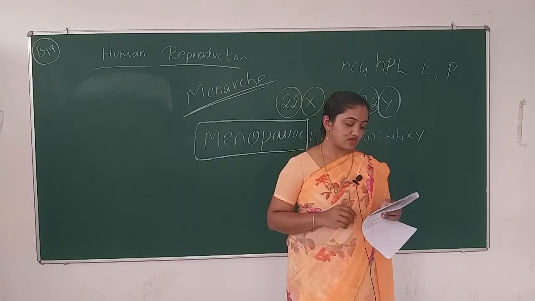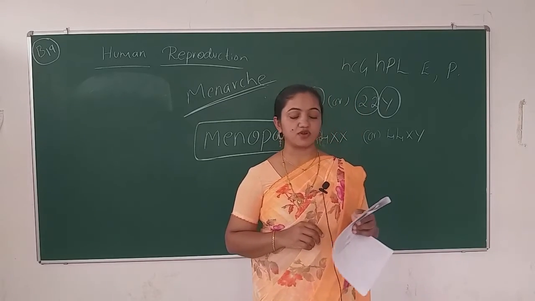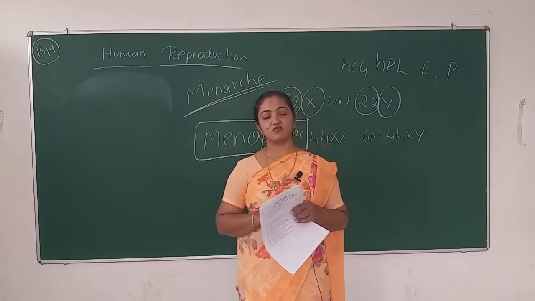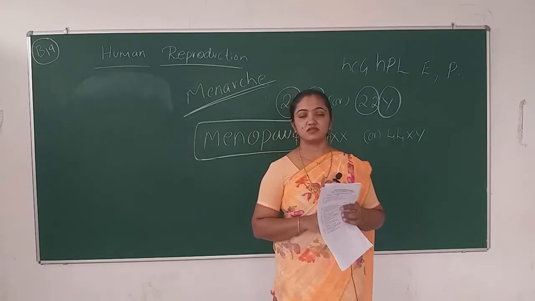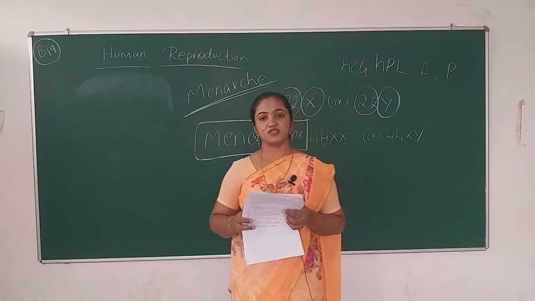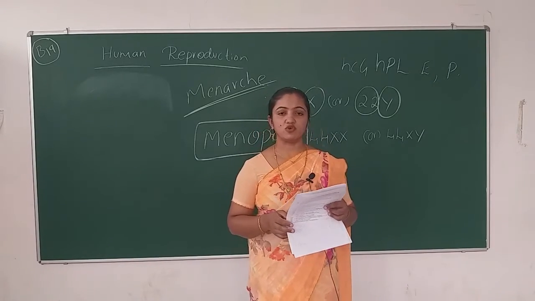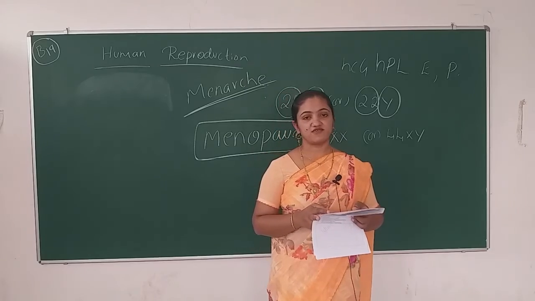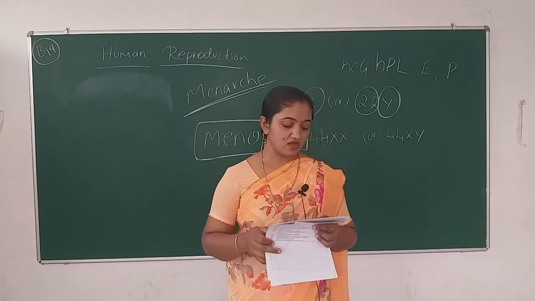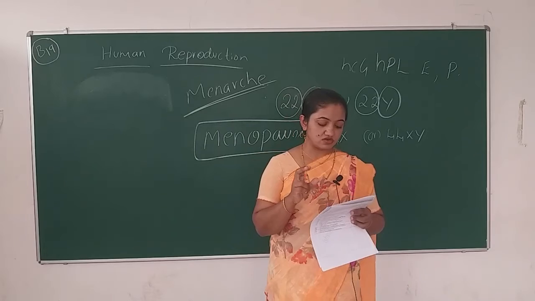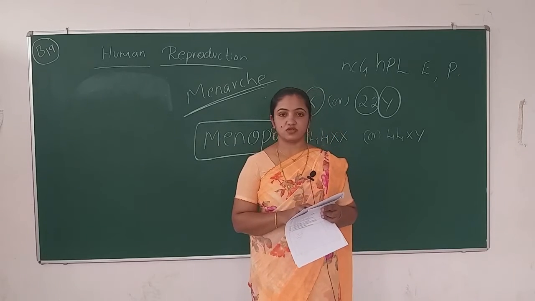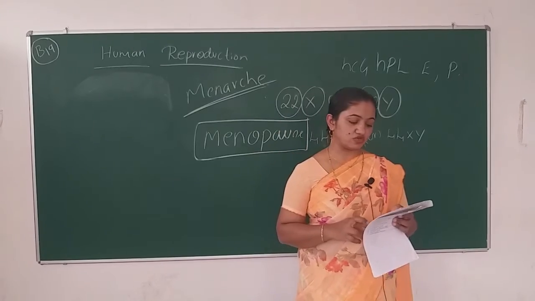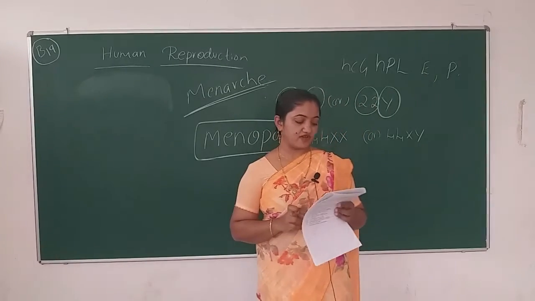Next question is: draw a neat labeled diagram of the human male reproductive system, showing the testes, prostate gland, seminal vesicle, external genitalia, bulbourethral gland, urinary bladder, vasa deferentia, vasa efferentia, everything you have to show. And I have not given this question, so you have to write it down and show it to me. It carries 5 marks.